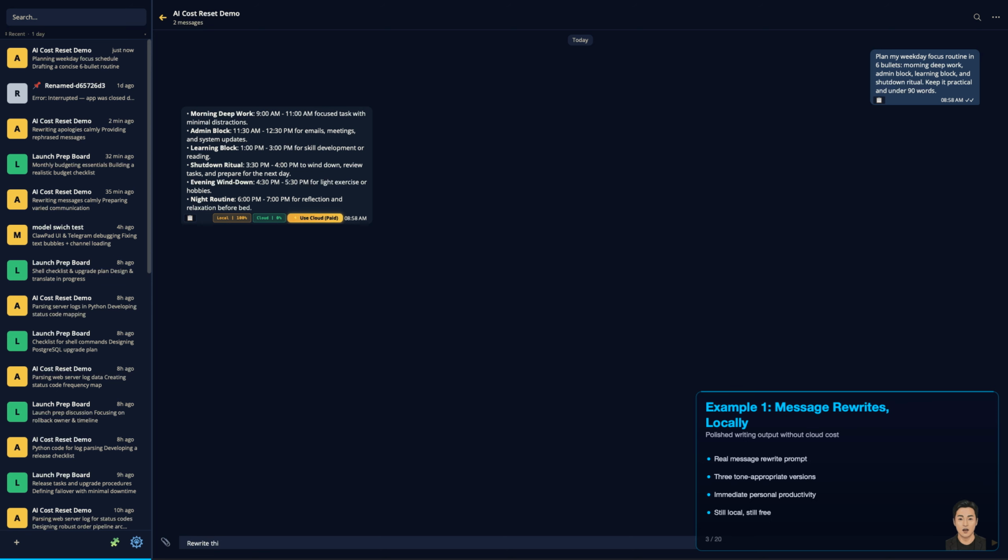Same example, second task: quick message rewrites for email, chat, and SMS. You can see the full prompt and response in one pass. This is the kind of daily use people actually want. Practical output, local speed, zero cloud charge.